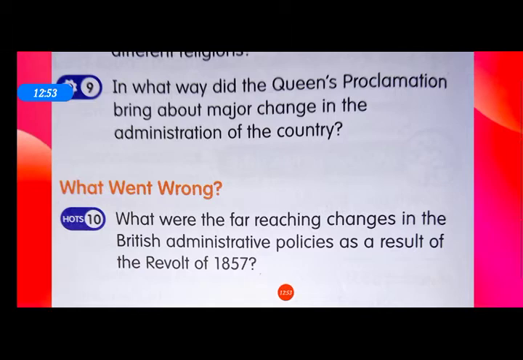Queen Victoria was declared as the Queen Empress of India, and the administration of India was transferred from the English East India Company to the British Crown. India's administration was to be looked after by the Secretary of State and his 15-member council through the Viceroy. The Governor General became the Viceroy and represented the Crown in India.